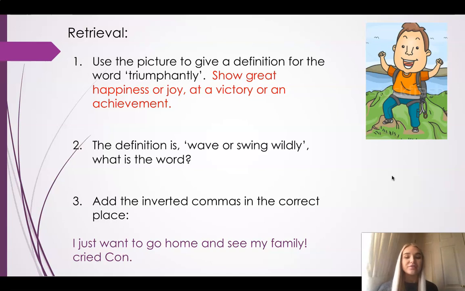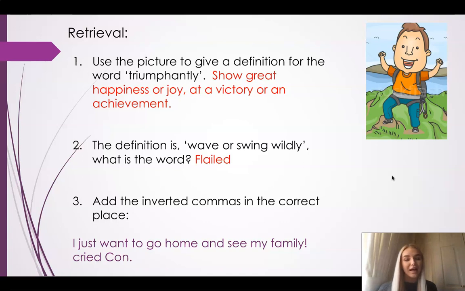Question number two then, if something is waving or swinging wildly, we call that flailed. So remember that in our book, The Explorer, Fred's legs flailed. They were waving or swinging wildly when he was climbing the tree.